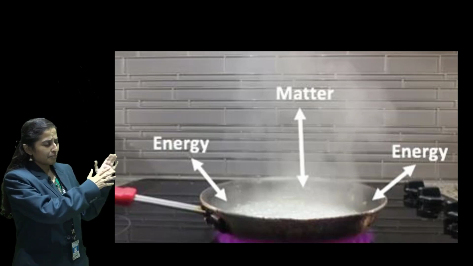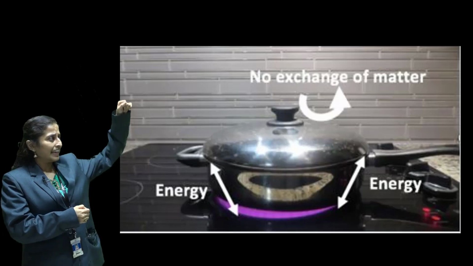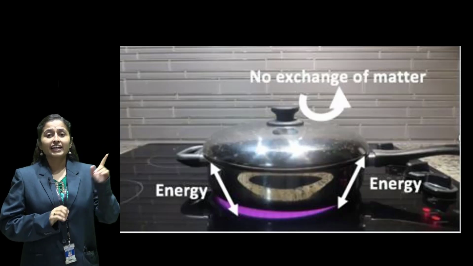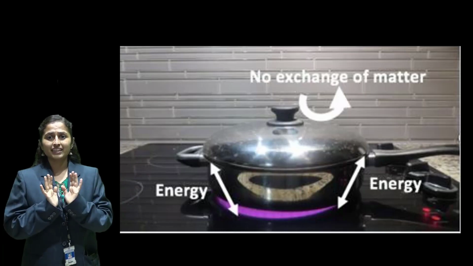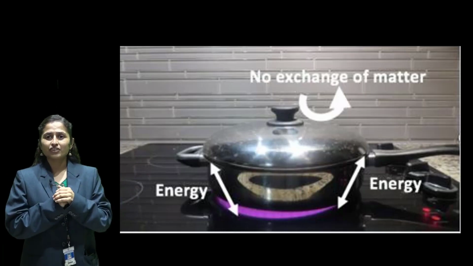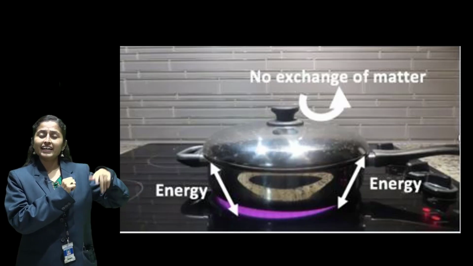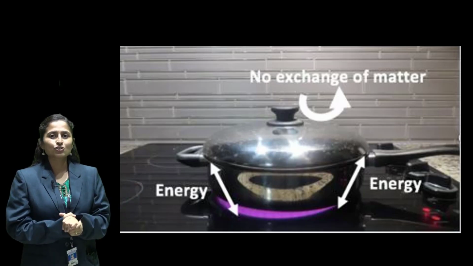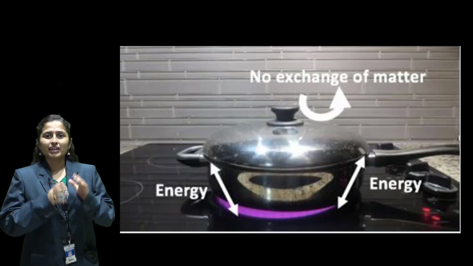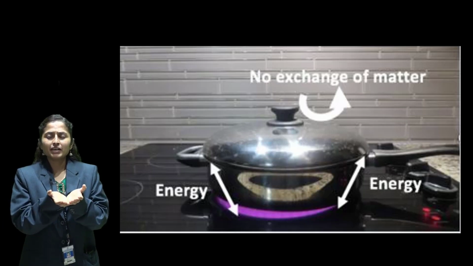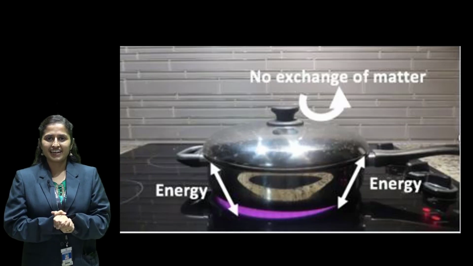Now for the same example, if I keep a lid on that open pan, what will happen? Heat transfer is going on still, but mass is not transferring, right? So in a closed system, only heat is transferred, but mass is not transferred. So a best example of a closed system is the boiling milk with a lid on it, right?